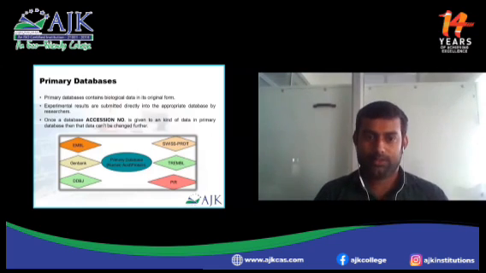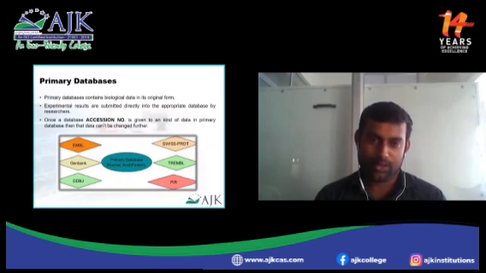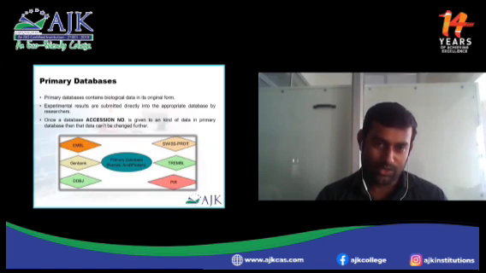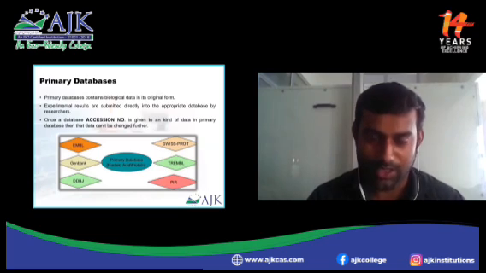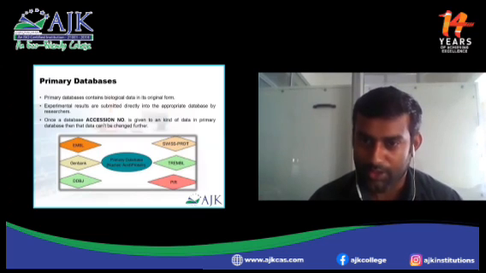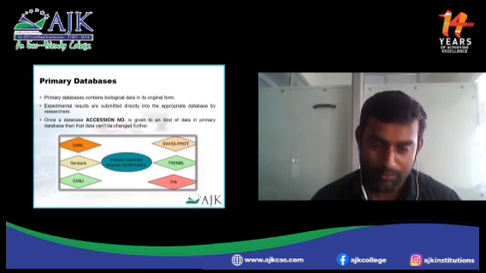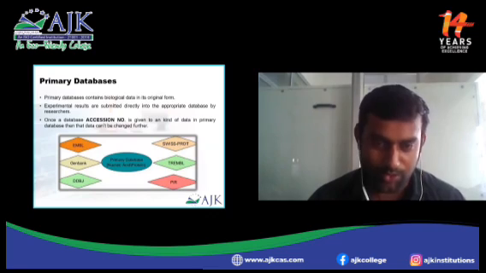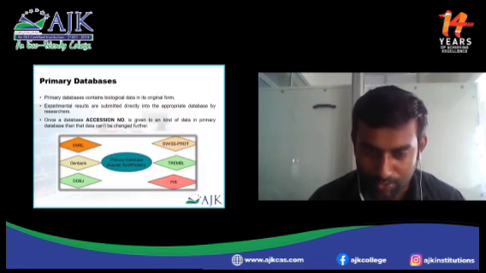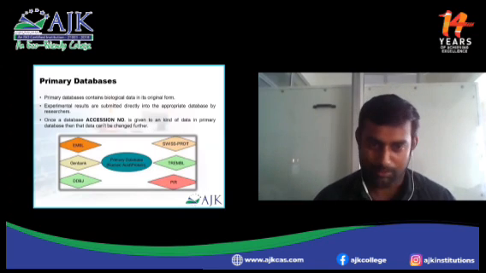Once data is submitted, they will give an accession number. Like your student ID or register number, when your data is submitted to any of the databases or data banks, they will give one accession number. It's given to a kind of data in the primary database. It can't be changed further. Once you submit it, you can edit the data somewhat, but you can't change the accession number.